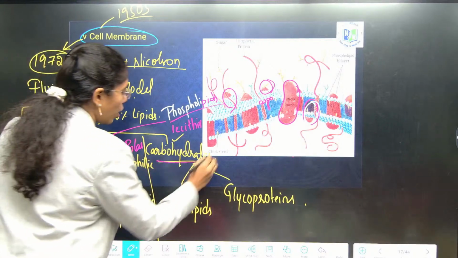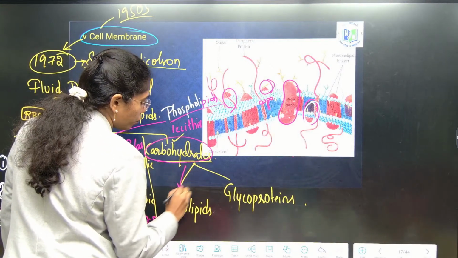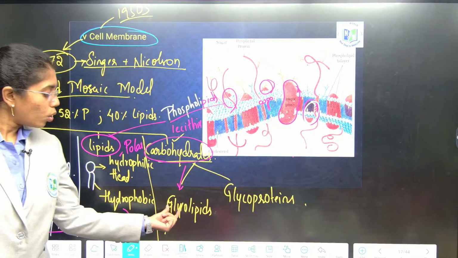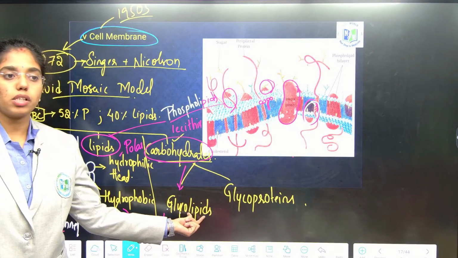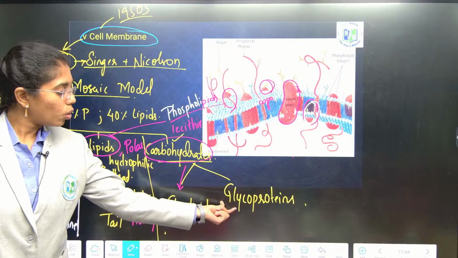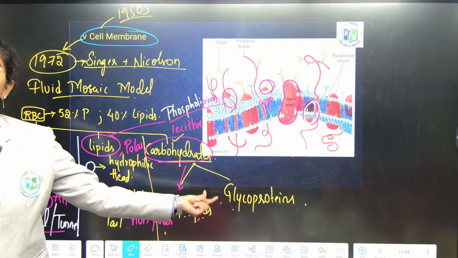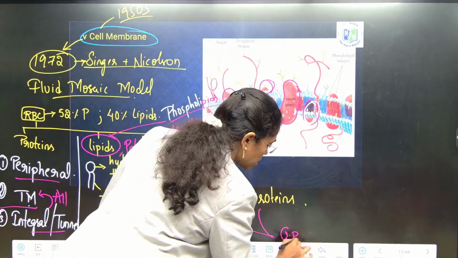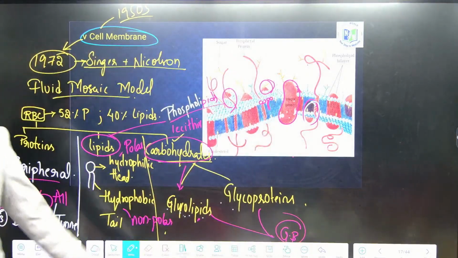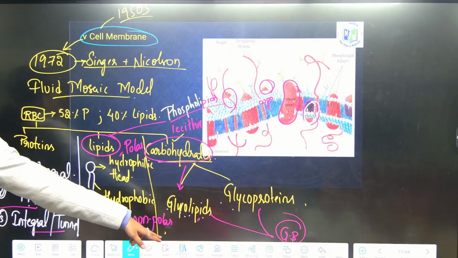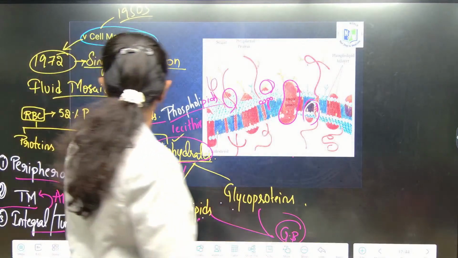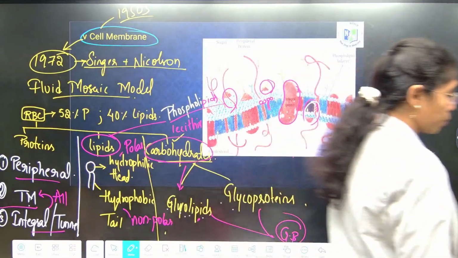Here carbohydrates are present in two forms, glycolipids and glycoproteins. Glucose along with lipid units is known as glycolipids. Glucose along with protein units is glycoproteins. Again, they are being secreted from Golgi bodies itself. How? I will tell you in the endomembrane system. Right now, remember this point. So this is a complete idea on lipids, proteins and carbohydrates.